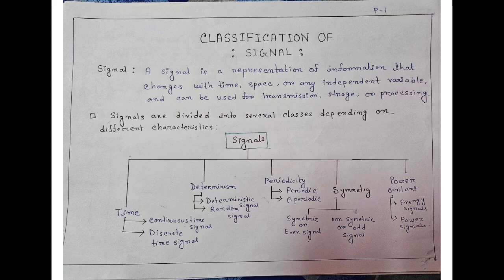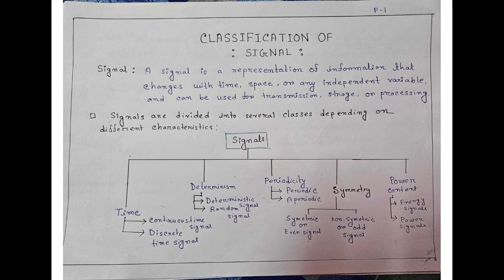For time, we can divide it into two types. One is continuous time signal and another one is discrete time signal. For the factor determinism, we can divide it into two types. One is deterministic signal and another one is random signal. In case of periodicity, we can also divide it in two types. One is periodic and another one is aperiodic.